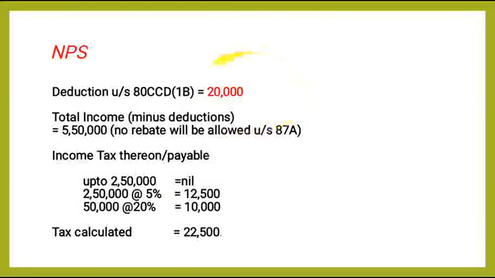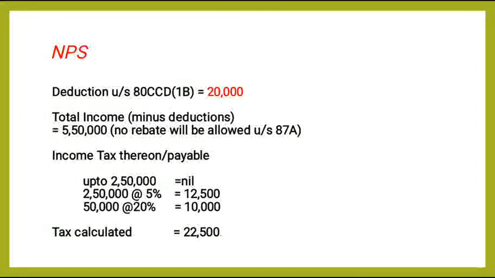So income tax thereon: up to 2,50,000 it is nil, from 2,50,000 up to 5 lakh it is at the rate of 5%, that is 12,500, and income over 5 lakh, that is 50,000, at the rate of 20%, that is 10,000.